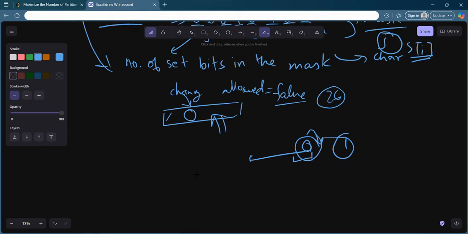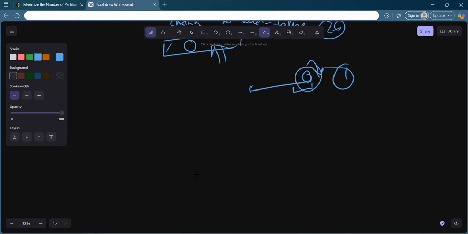So how? These three states of the DP, you can choose to denote in this way. You have a large integer. The first bit, 0 or 1, you can use for whether it is allowed or not.